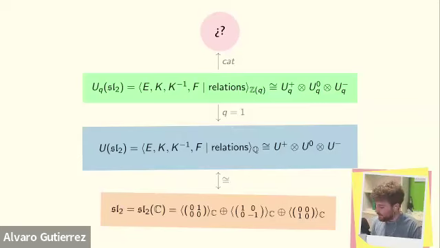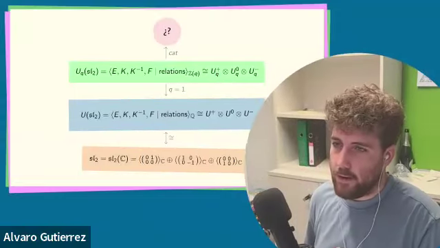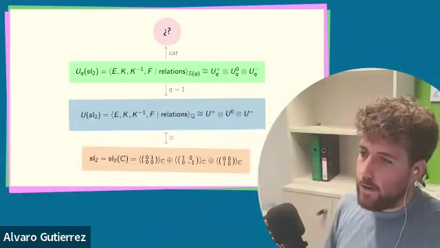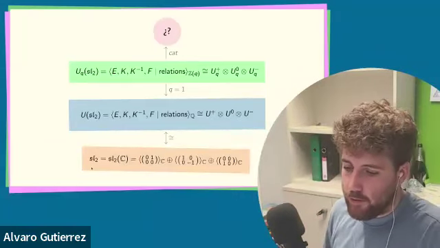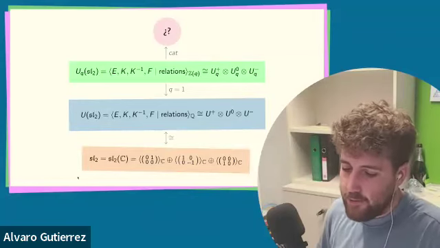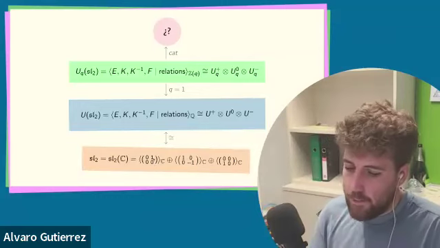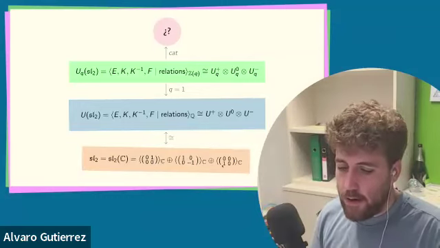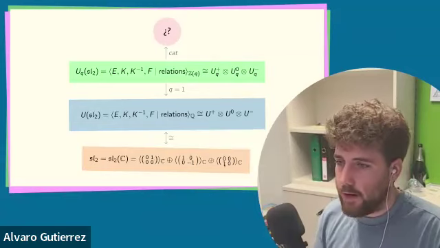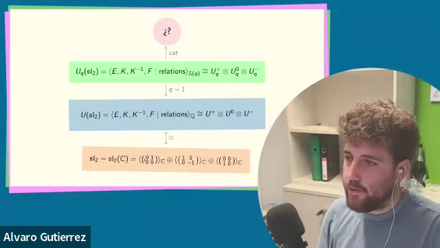And this is my last slide. When categorification began as a field of algebra, people wanted to categorify quantum groups. So let me explain to you what that means. I have SL2 here, and SL2 can decompose into upper triangular matrices, lower triangular matrices, and diagonal matrices. So you have this decomposition.